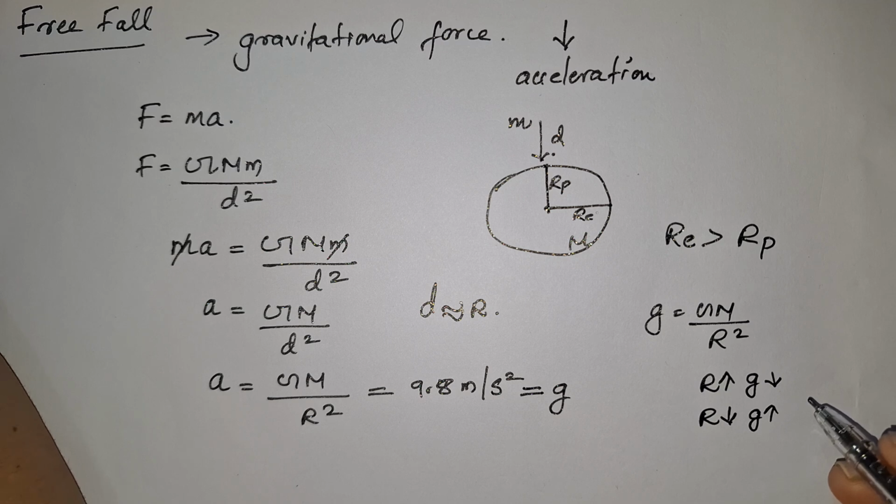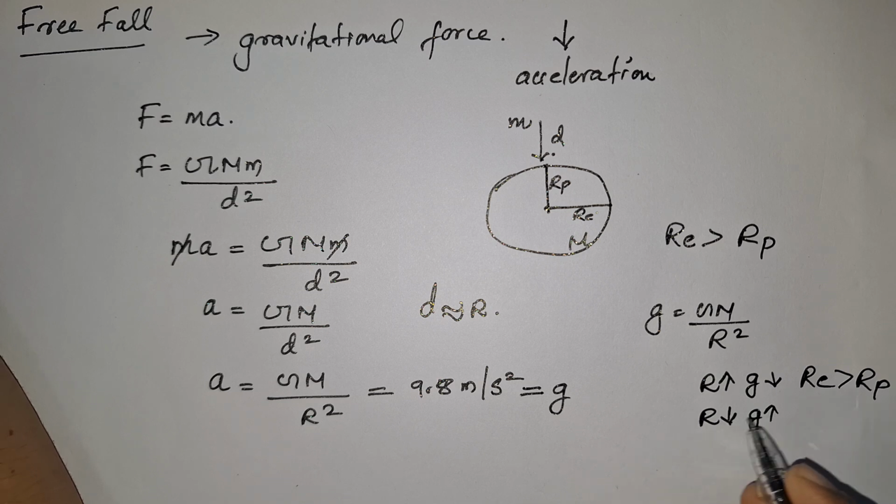Okay. So here RE is greater than RP. So what will happen when you think like this? RE is greater, means g at the equator will be less or high?